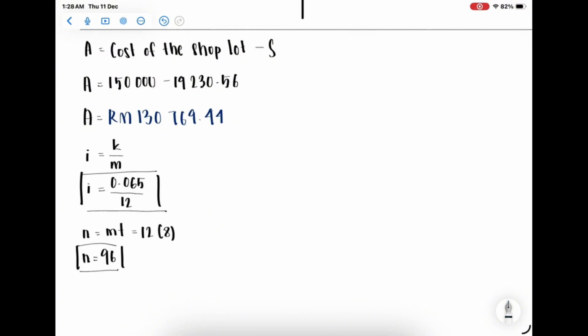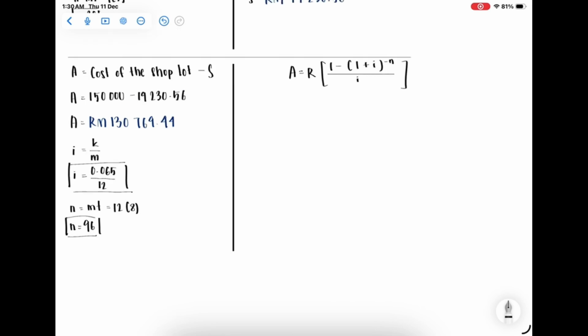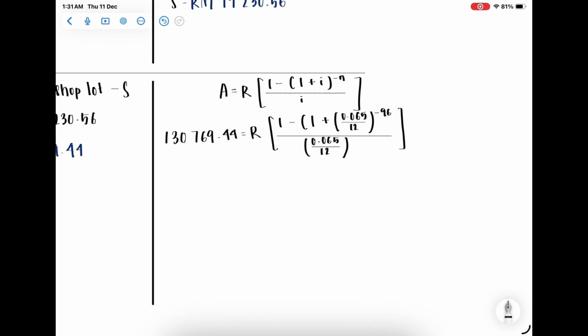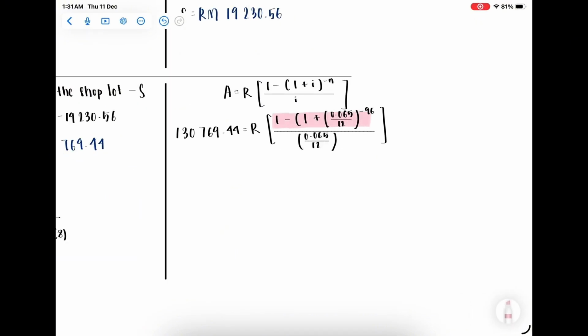Next, we have to find the i and n. i equals 0.065 over 12 and n equals 96. We use the present value formula: A equals R open bracket 1 minus open bracket 1 plus i close bracket to the power of minus n over i close bracket. Now we're going to solve the right hand side part.